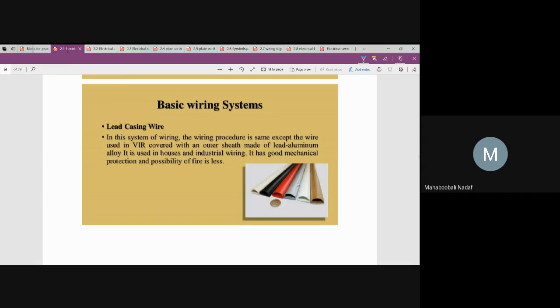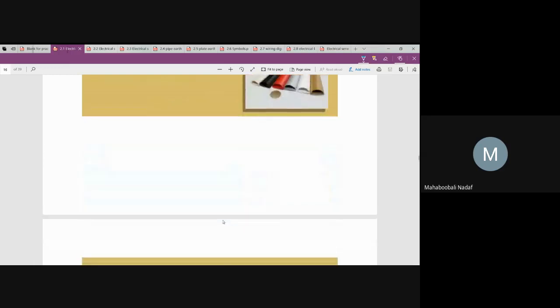Is that clear? One is where the wire or cable itself is coated with lead, then it is called lead sheeted wires, or in another case, a lead casing is provided which is separate from the wire or cable, and the cables run in it. Is that okay? Have you understood this one?